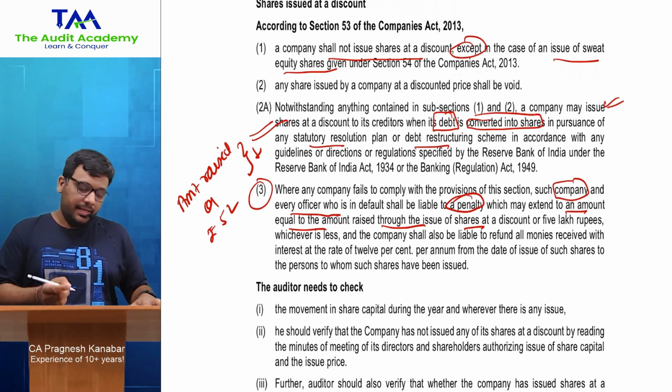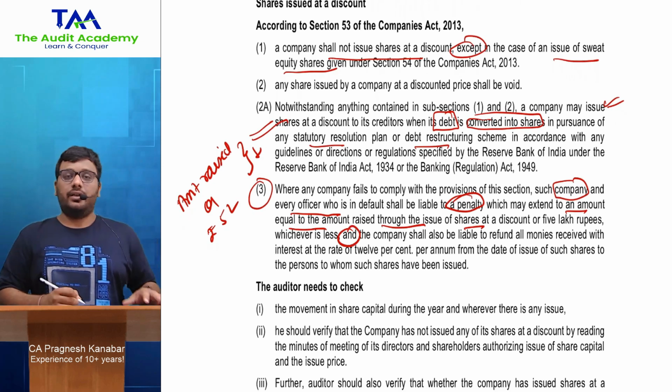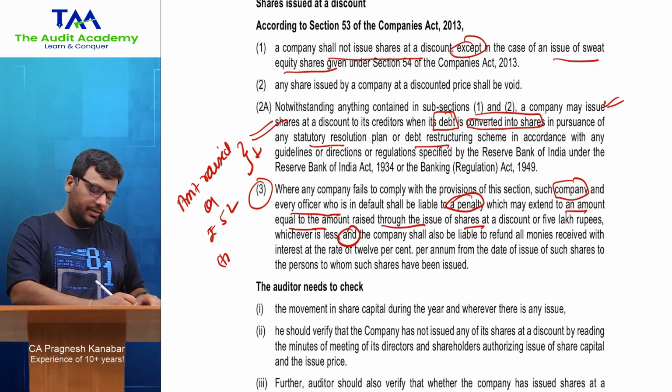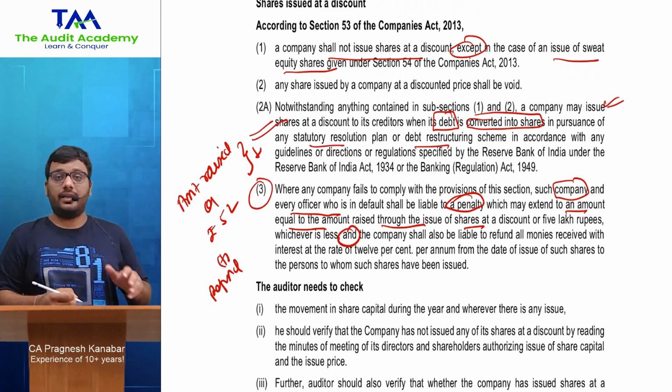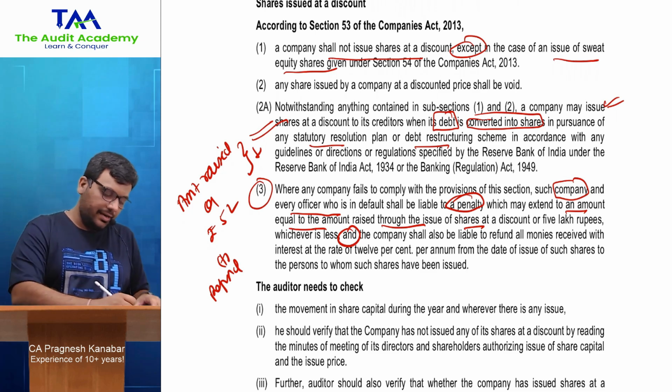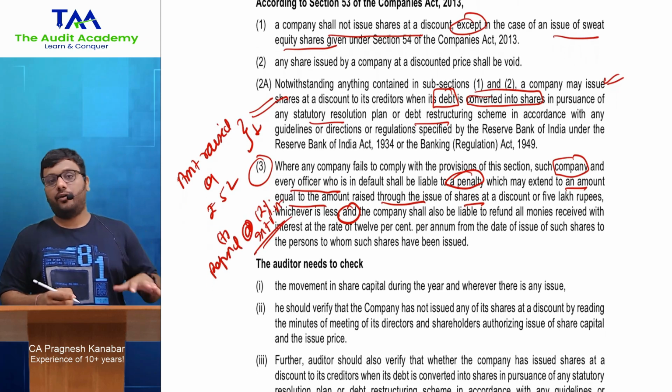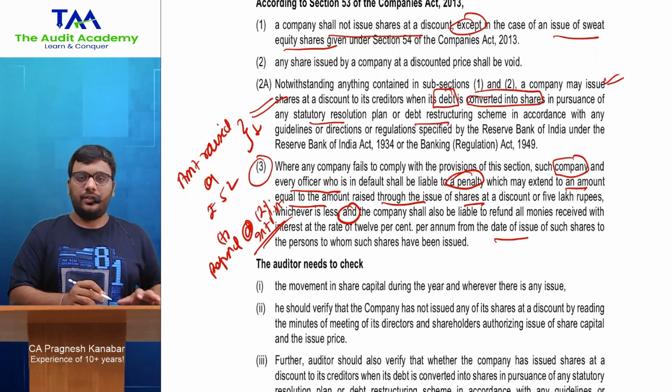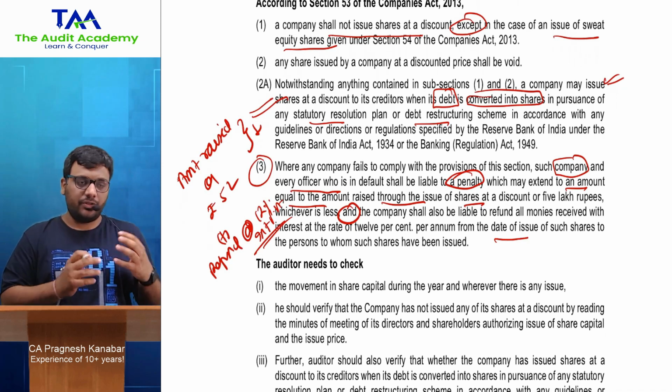Okay, then along with that, the company shall also be liable to refund all the monies that it has received, all right, by violating this section, and that also at the interest rate of 12% per annum, all right, from the date of issue of such shares. So you have to remember this much of provision.